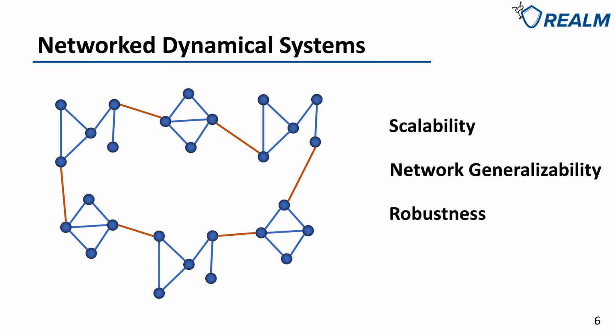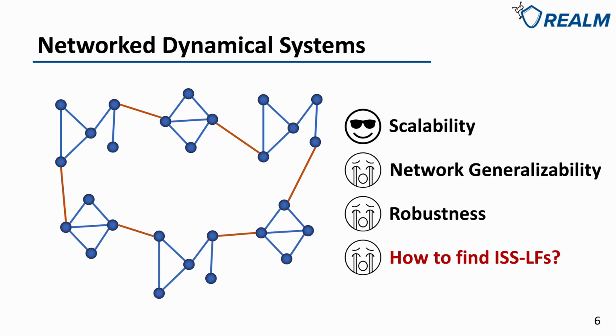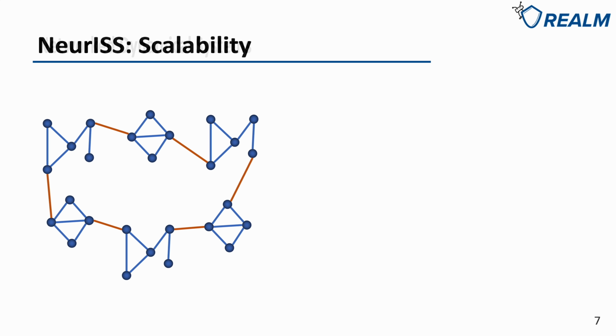ISS Lyapunov functions have been around for decades. Can they solve the three problems of network dynamical systems? Scalability? Yes, because we can now find ISS Lyapunov functions and the corresponding controllers for each subsystem instead of the global system. Network generalizability? No, because we still need to find a specific controller for each subsystem. Robustness? No, because ISS Lyapunov functions do not consider system uncertainties. Moreover, ISS Lyapunov functions actually bring in a new problem. That is, how can we find such ISS Lyapunov functions?